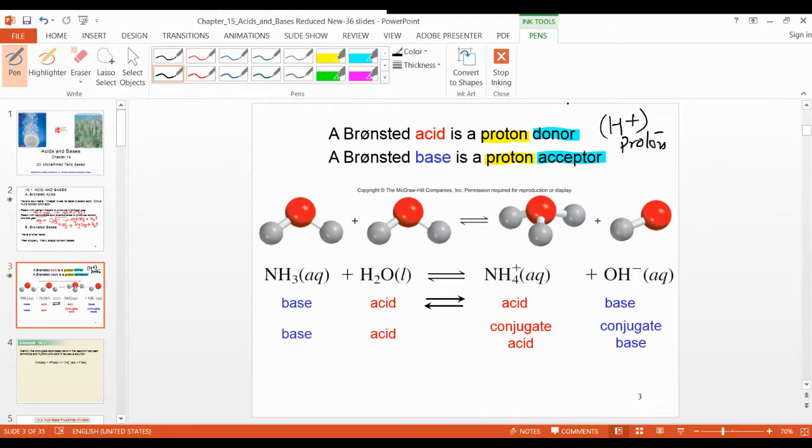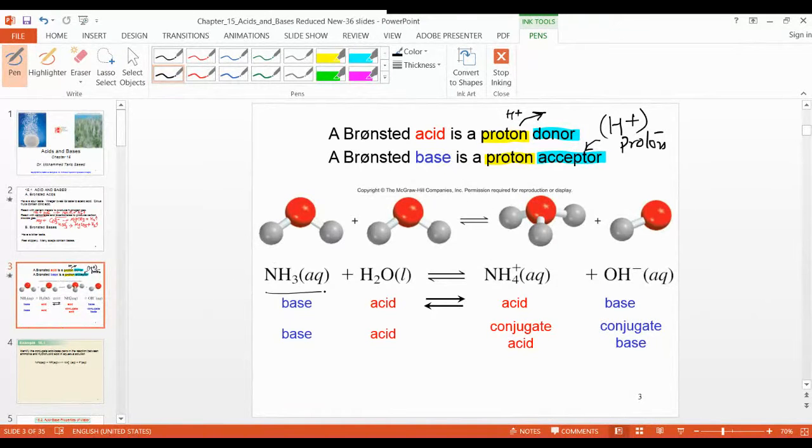You just have to play the game with H plus only. If any compound receives H plus, that is a base. If any compound gives H plus, that is an acid. Proton donor means removal of H plus. Proton acceptor means addition of H plus, right?